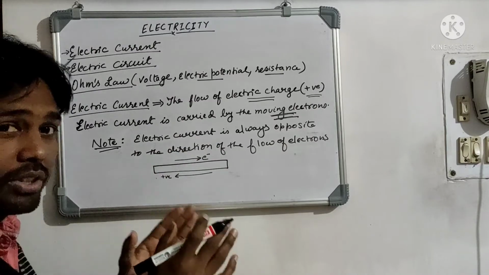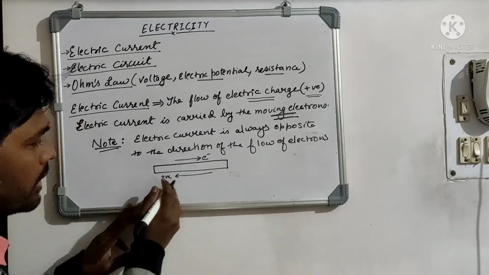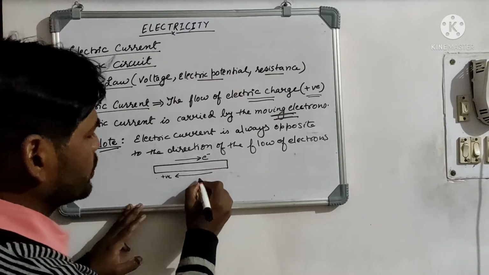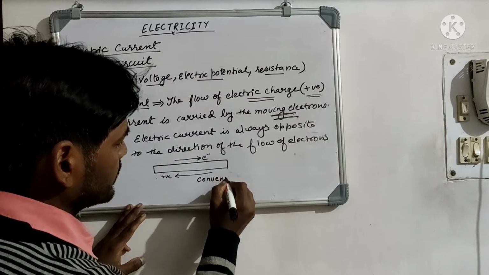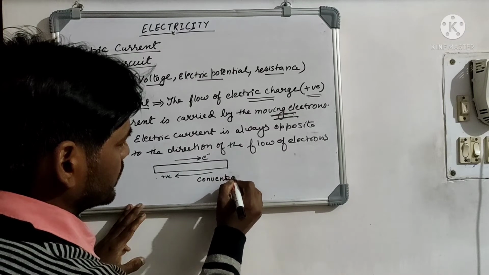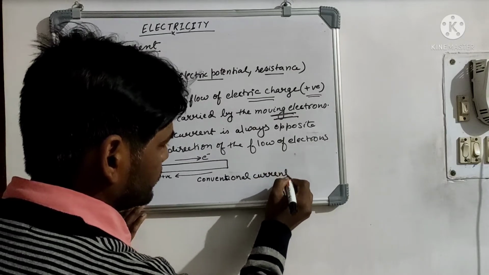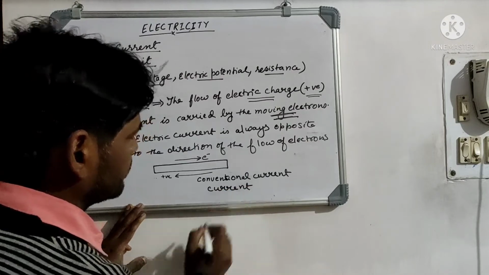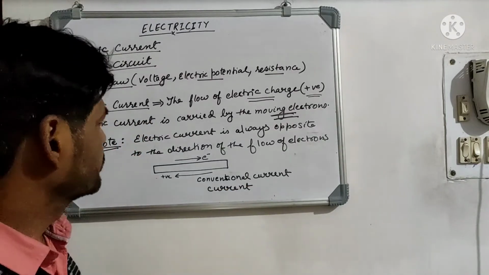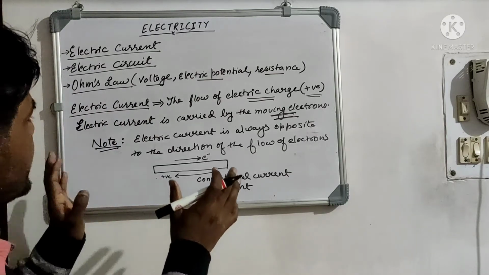This flow of positive charge is known as the conventional current, or simply it can also be termed the current.